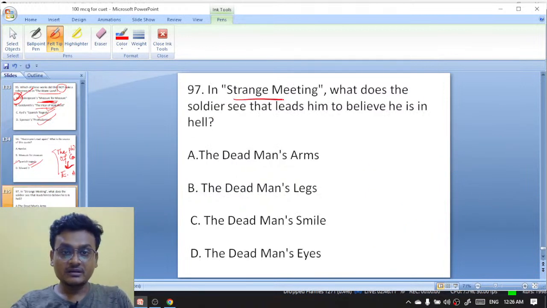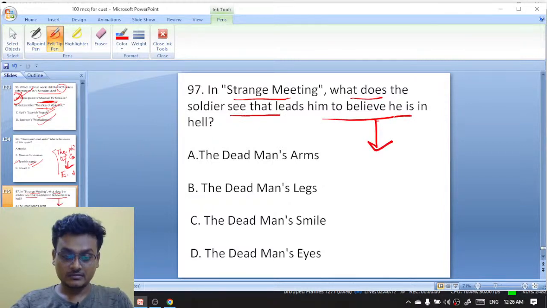In Strange Meeting, what does the soldier see that leads him to believe he is in hell? First tell me who has written Strange Meeting. Now tell me, in Strange Meeting, what does the soldier see that leads him to believe he is in hell?